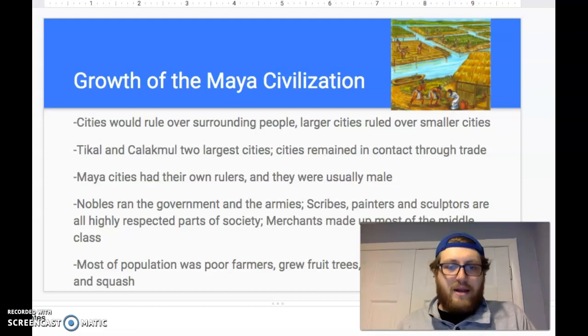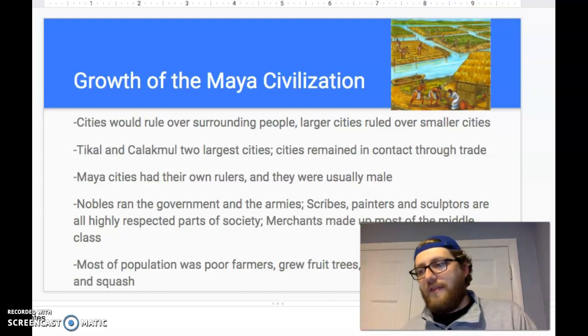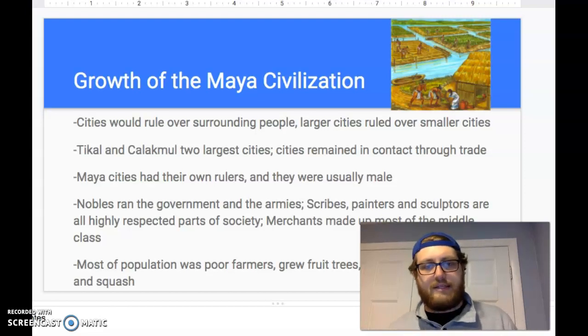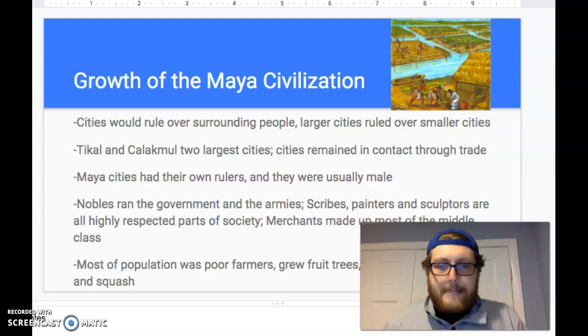Nobles ran the government and the armies. Okay, so obviously the wealthy had a lot of power here. They're the ones who are going to be providing the weaponry and the armies to their leaders, the rulers of their kingdom. Again, there will be fights for loyalty and things like that. Again, you could kind of compare it to feudalism, right?